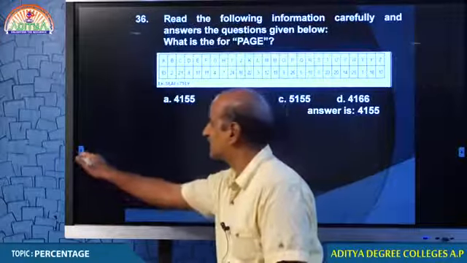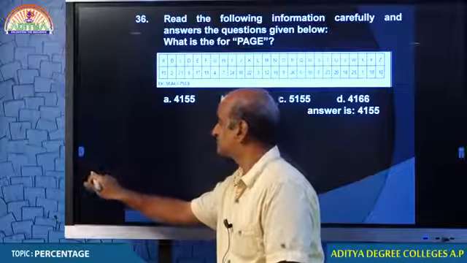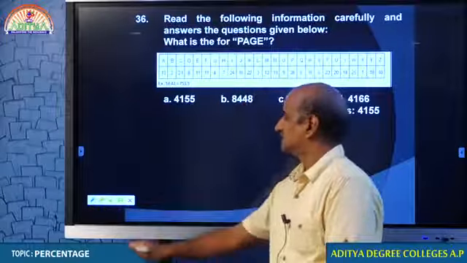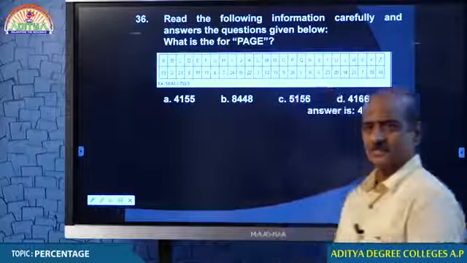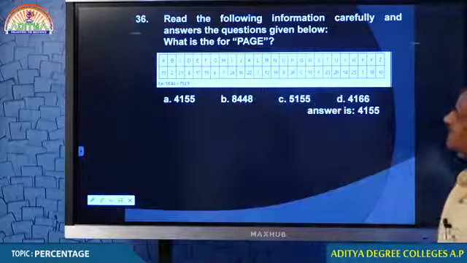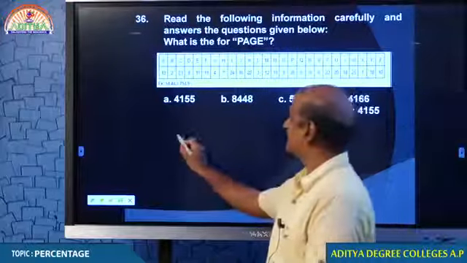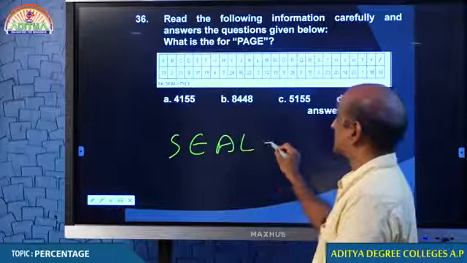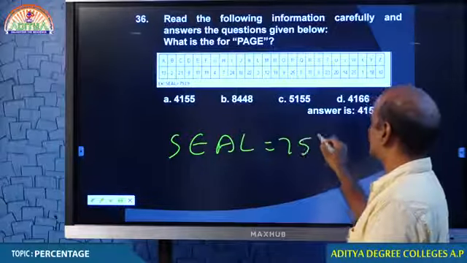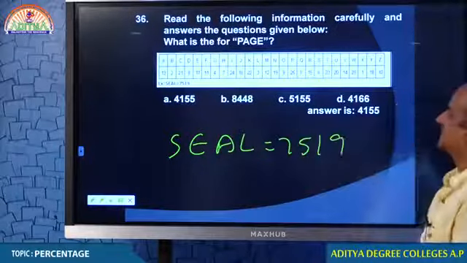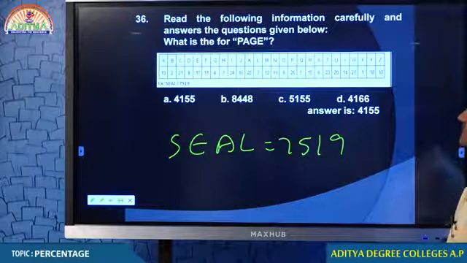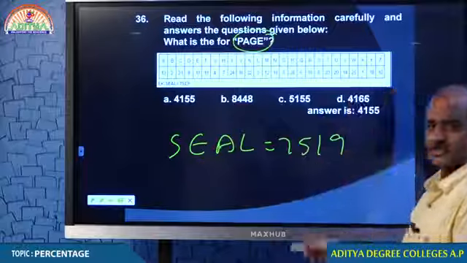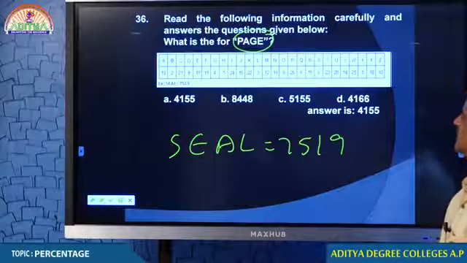36. Probably in the 36th question you might have had some problem because maybe this is a new question to you. Let us see what is the example given by the examiner. SEAL. Seal is coded as 7519. Now what you are asked to find is given, but let us try to understand what is the logic over here. SEAL.